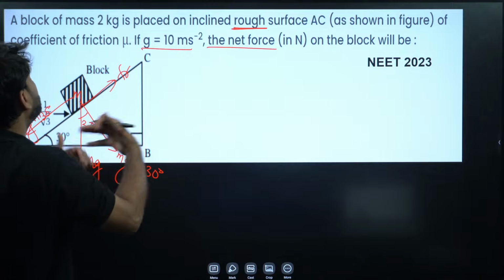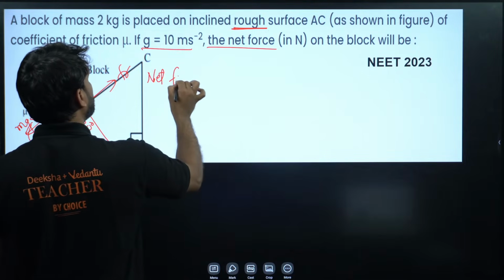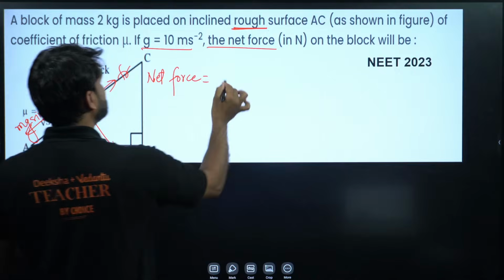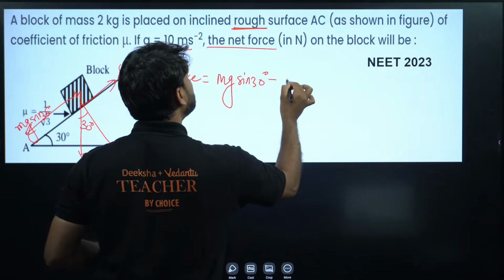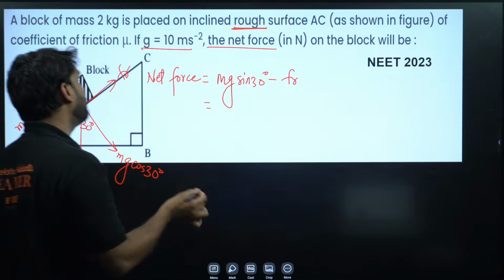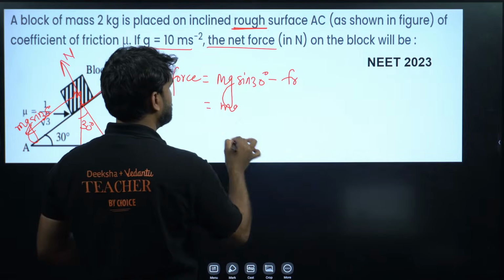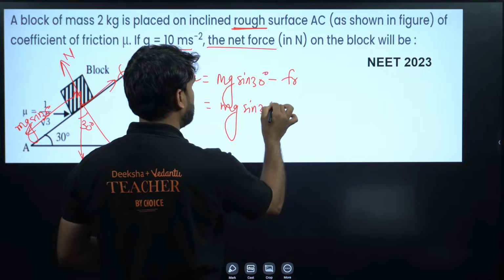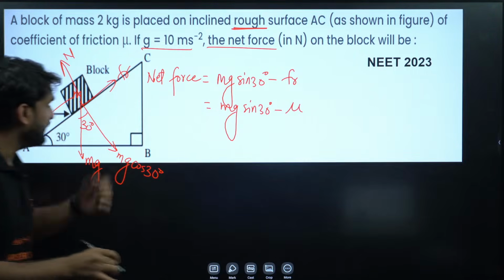So what will be the net force? The net force will be equal to mg sin theta minus friction force. And you all know friction is equal to mu N, and N is equal to mg cos theta.